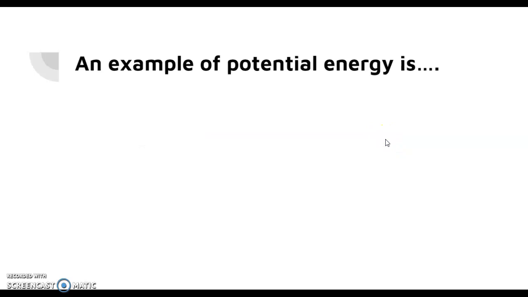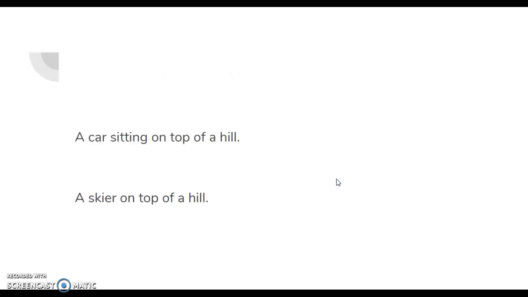An example of potential energy would be, so you're going to go ahead and name anything that's not moving. The examples that we came up with were a car sitting on top of a hill, a skier on top of a hill. We put them on top of a hill because remember, the higher an object is, the more potential energy it has. Also remember, the more mass that an object has, the more potential energy it has.